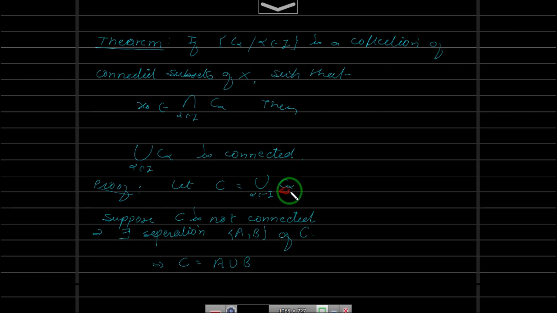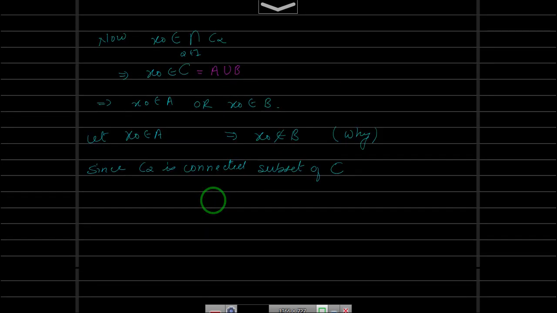Since C alpha is a connected subset of C, this implies C alpha will be contained inside A, or C alpha will be contained inside B, because A and B is the separation for C.